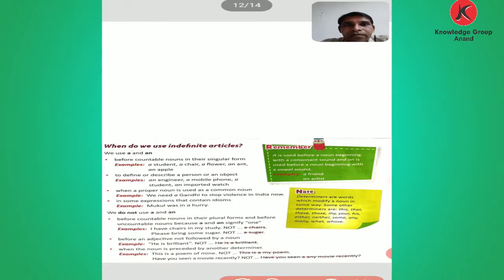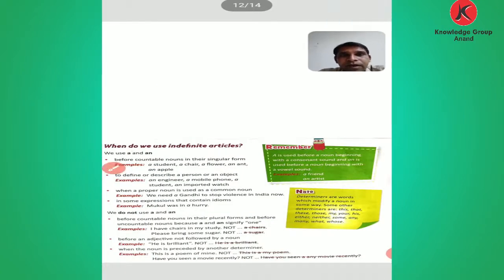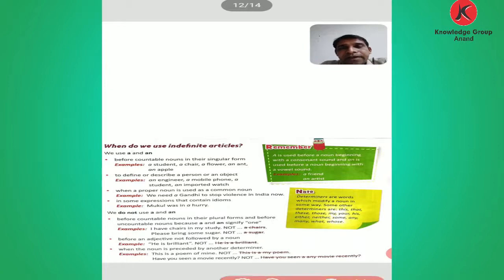Now, when do we use these indefinite articles? We use a and an before countable nouns.